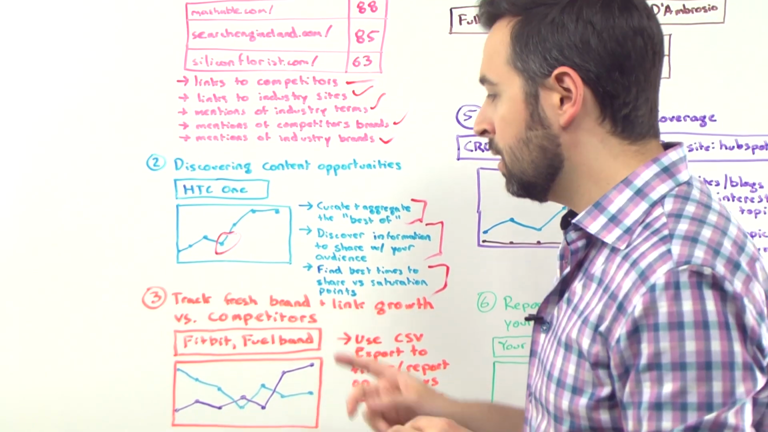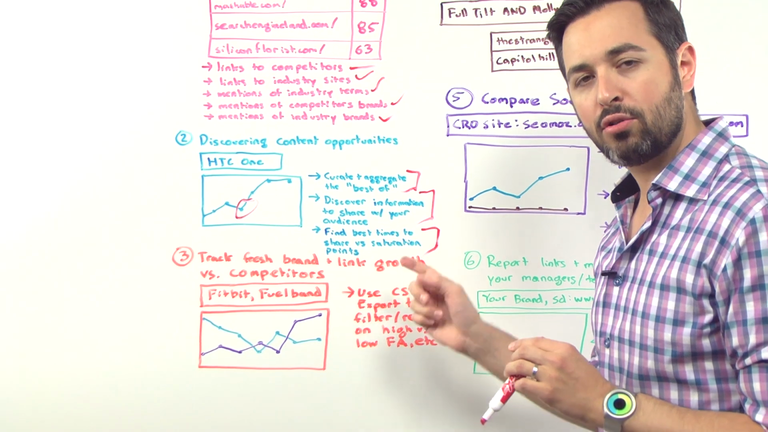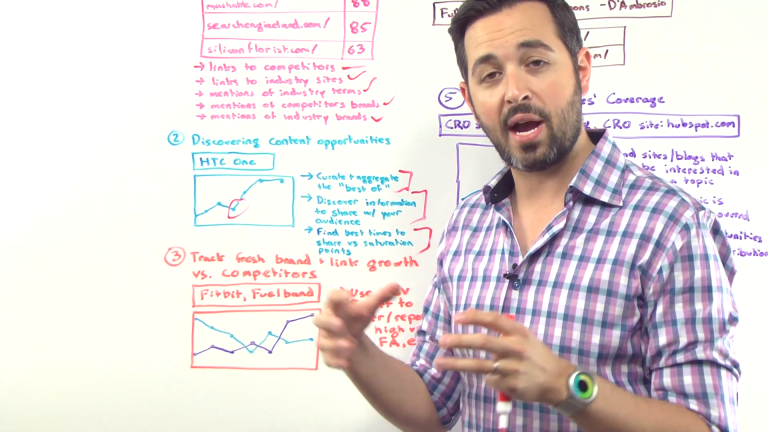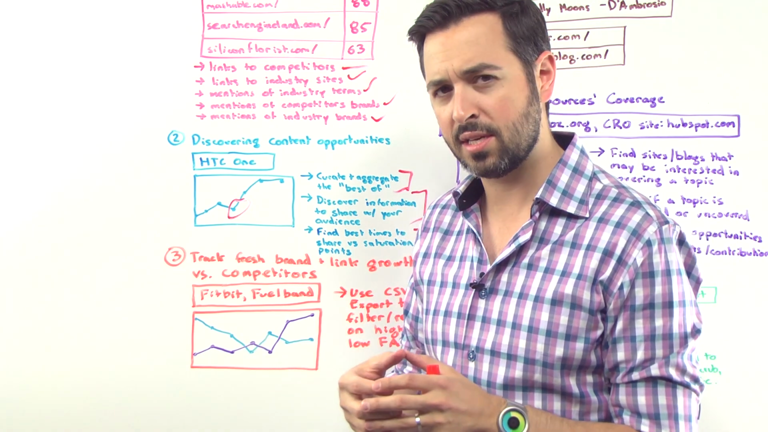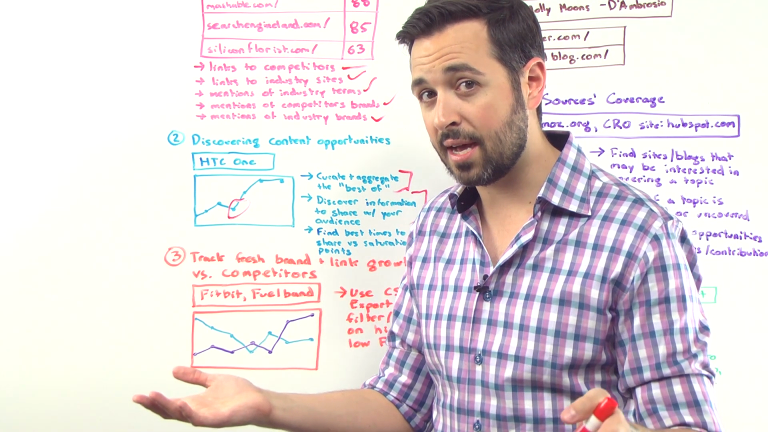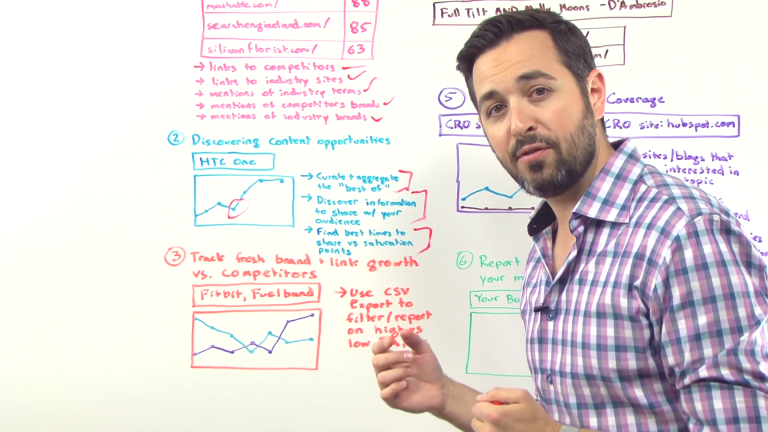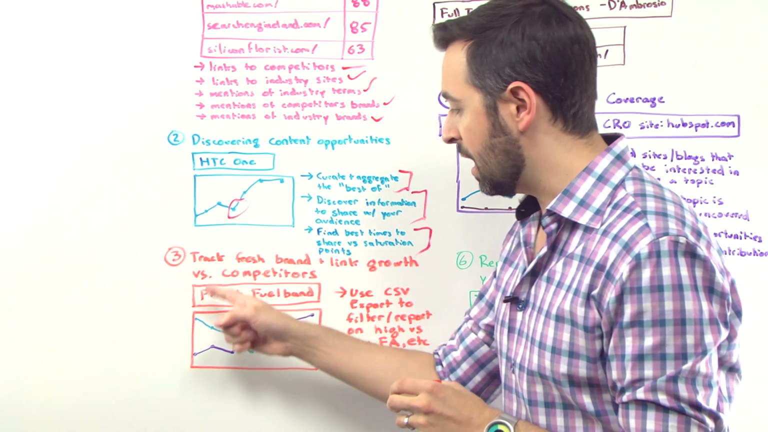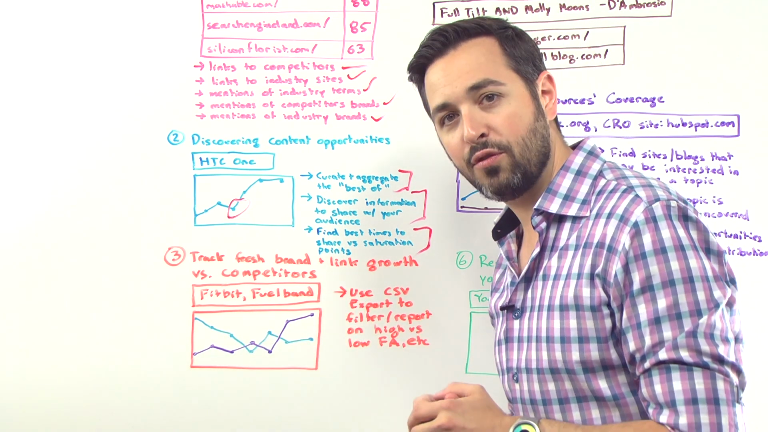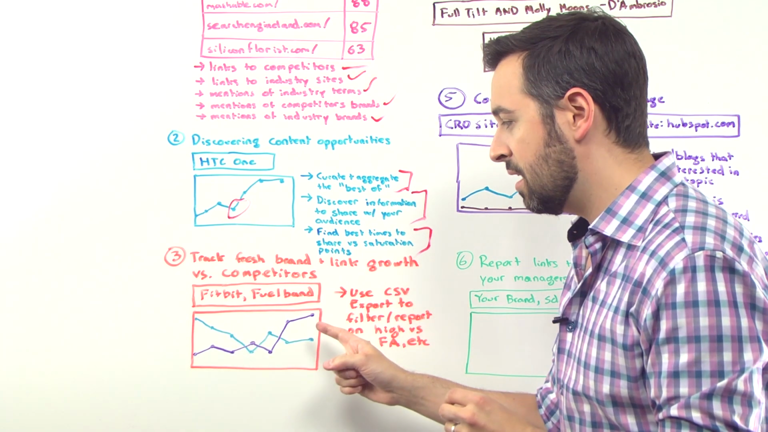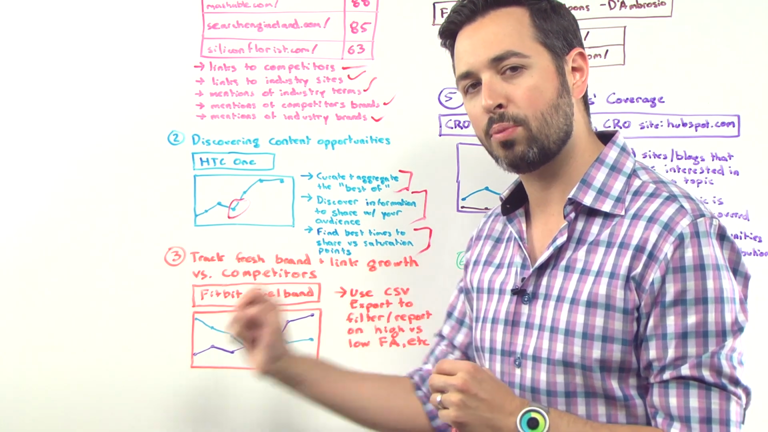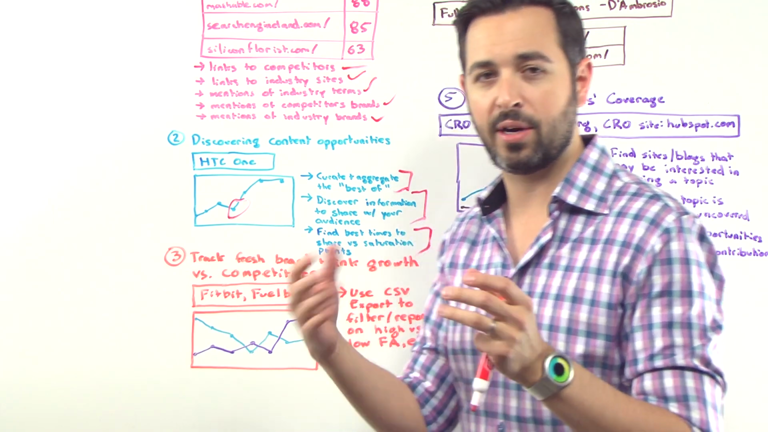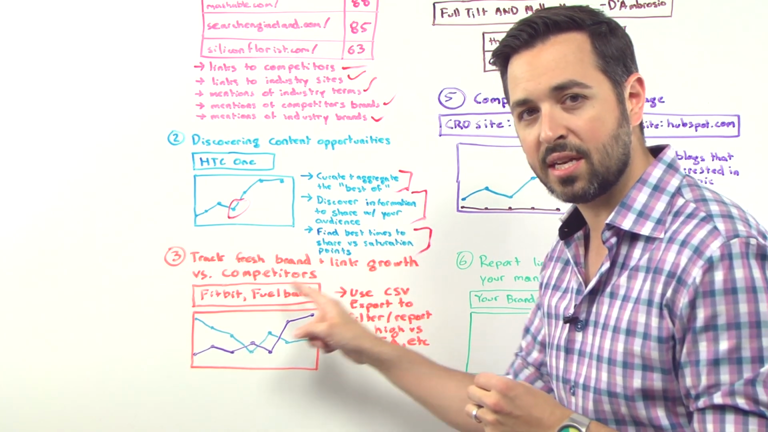Number 3, we can track fresh brand and link growth versus our competitors. So a lot of the time, one of the things that marketers are asking themselves, especially in the inbound field, is how am I doing against my competition? And so I might be Fitbit, right, which is a Foundry cousin of ours. They're also funded by Foundry Group, and they compete with the Nike Fuel Band, and they might be curious about who's getting more press this week. We released a new version of the Fitbit, or we're about to, or whatever it is, and let's see how we're doing against the Nike Fuel Band.